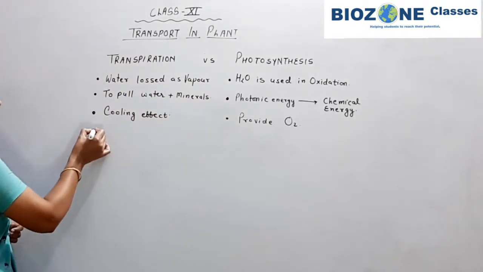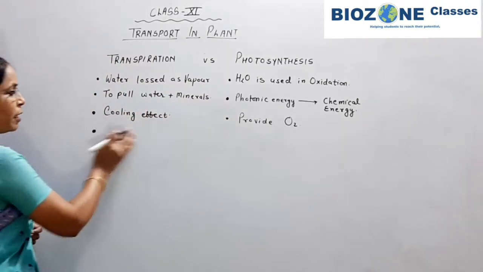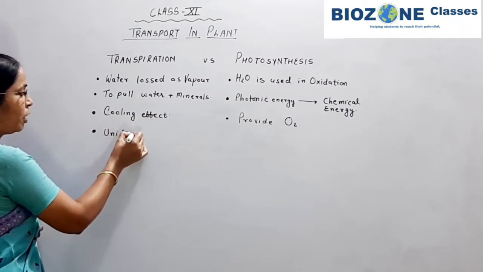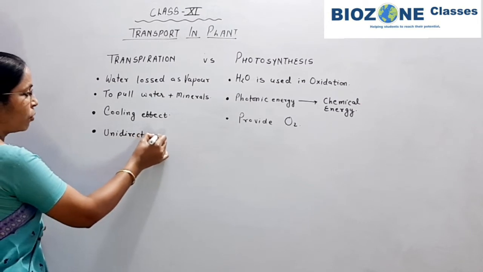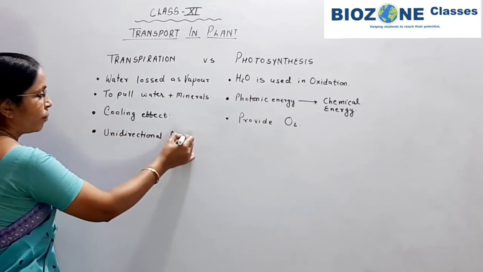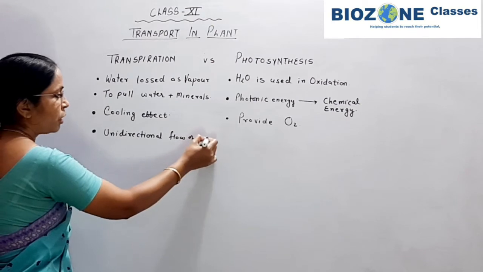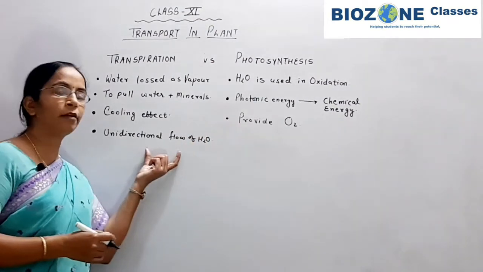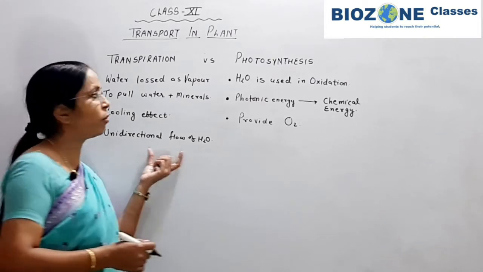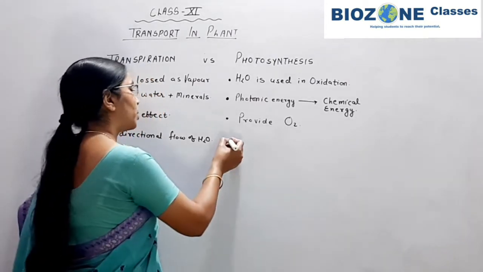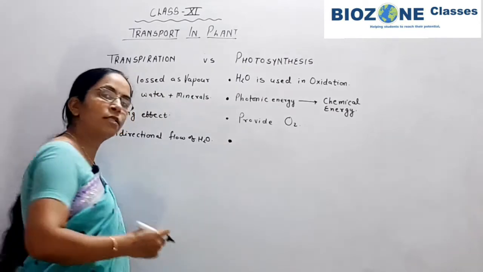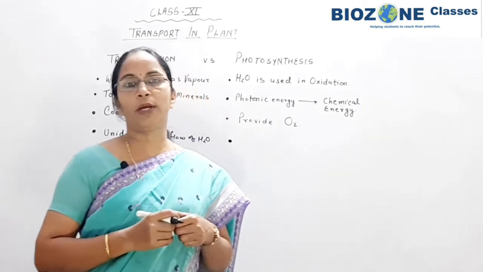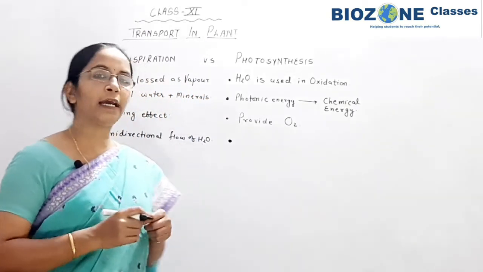Next, transpiration is responsible for unidirectional flow of water, or ascent of sap, which we studied already. Whereas in photosynthesis, the food which is synthesized is transported with the help of phloem in a bidirectional way.